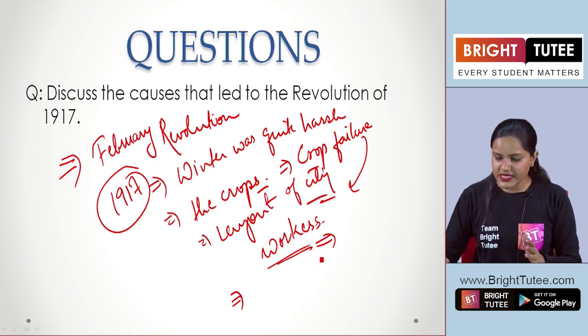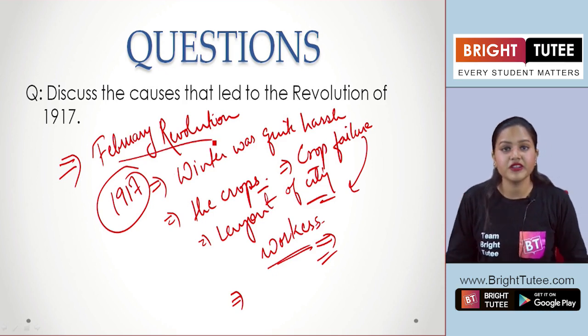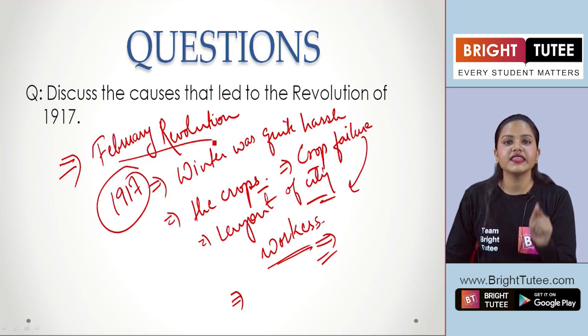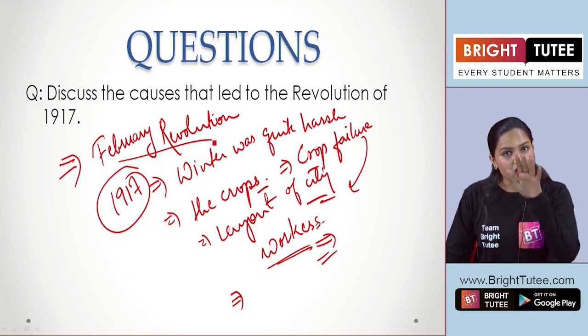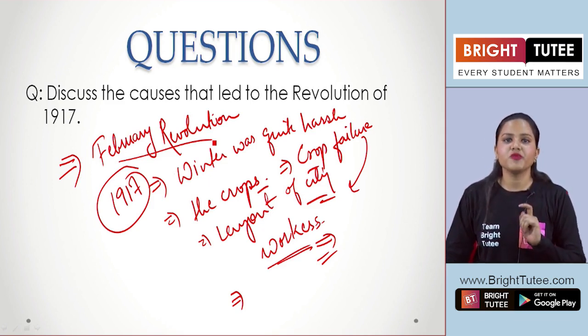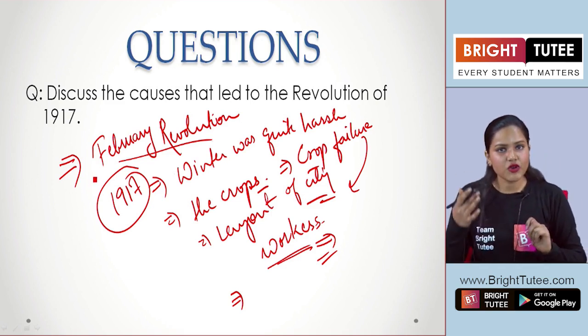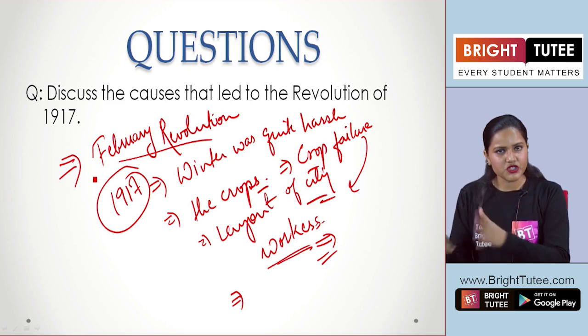So, all these points can be mentioned under the February Revolution that led to the fall of monarchy in 1917. So, again, this is the main point that you have to mention here. Do not forget to mention these points. Now, when we discuss the October Revolution, we can mention those points as well.